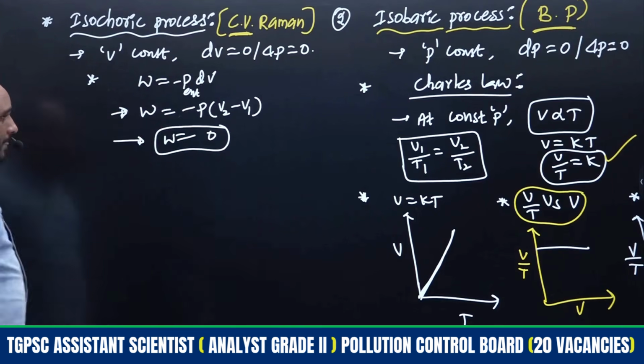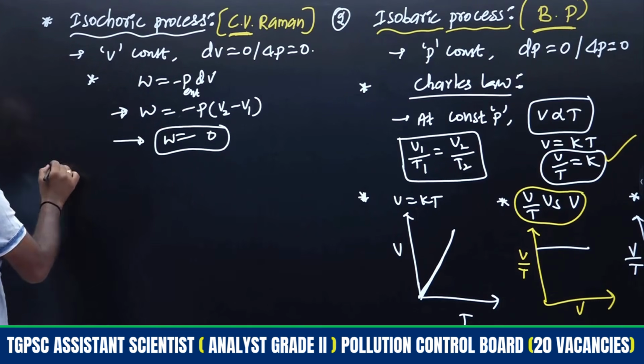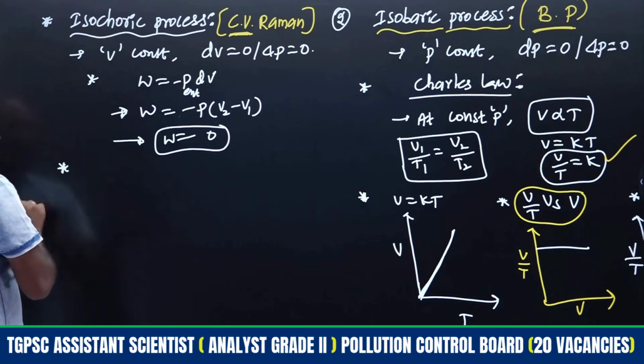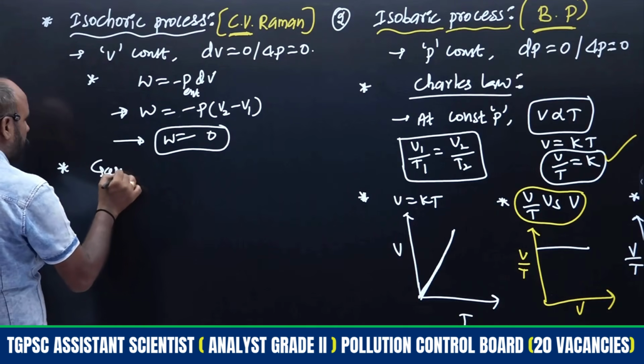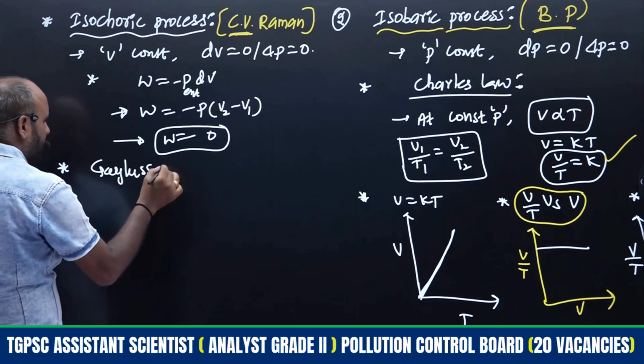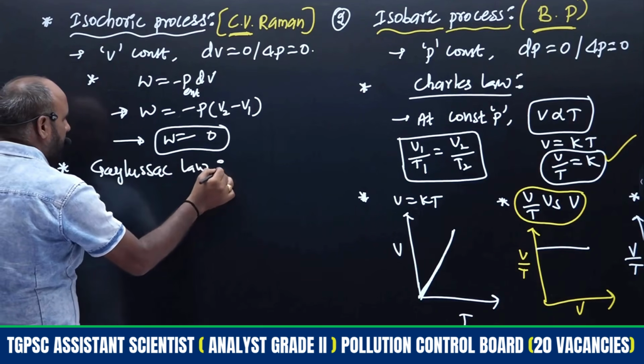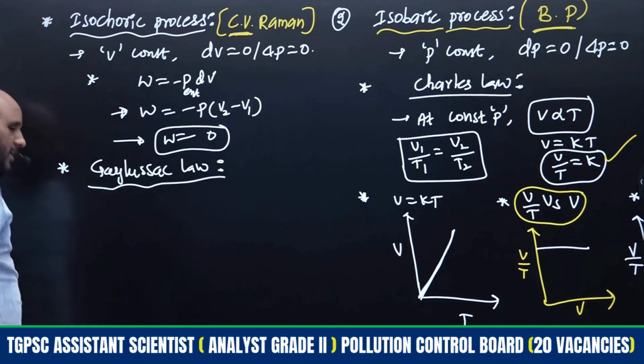When volume is constant, which law is applicable? Boyle's law is over, Charles' law is over, then which law? Gay-Lussac law is applicable. What is meant by Gay-Lussac law?